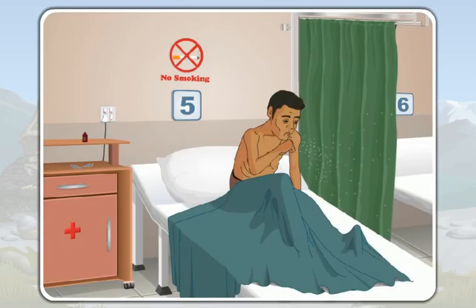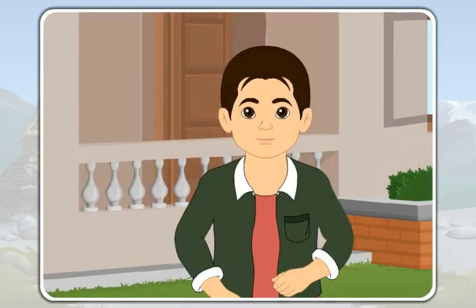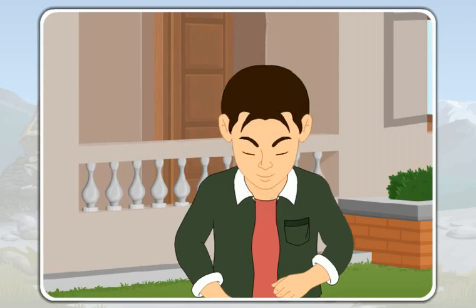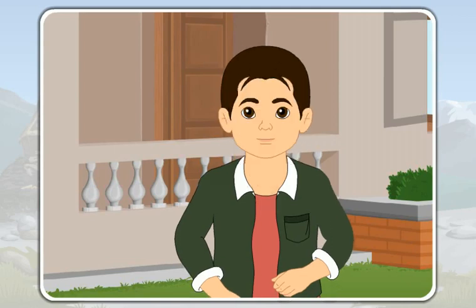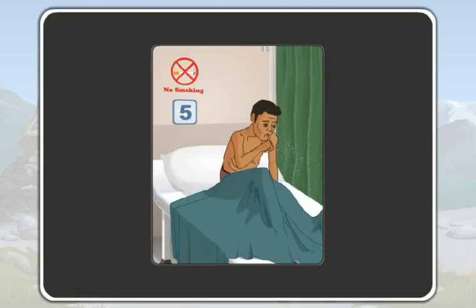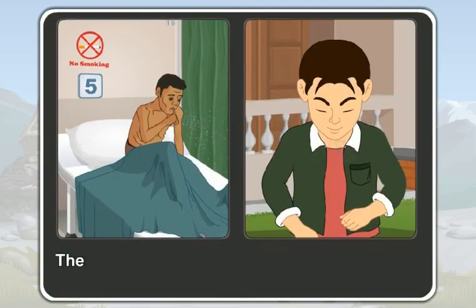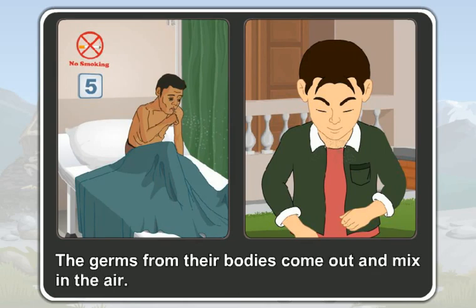Now look here. This person is coughing. And this person is sneezing. When they cough or sneeze, the germs from their bodies come out and mix in the air.